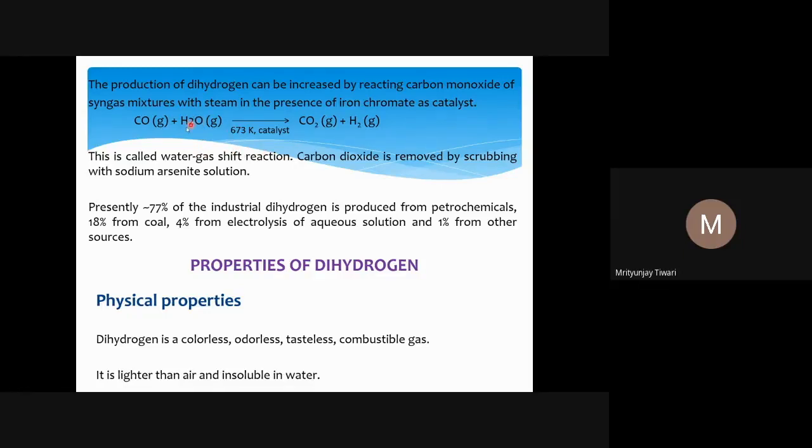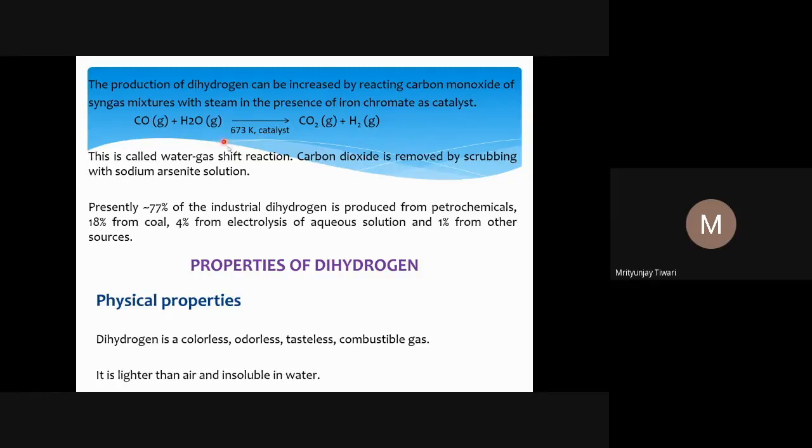And the water is reduced. Why? Because the oxidation number of hydrogen in water is +1, and here it is 0. So +1 to 0 means reduction, a decrease in the oxidation number of hydrogen. So though water is reduced, it is oxidizing carbon monoxide. This reaction is called the water gas shift reaction. So what is the water gas shift reaction? The formation of carbon dioxide and hydrogen from carbon monoxide and steam.